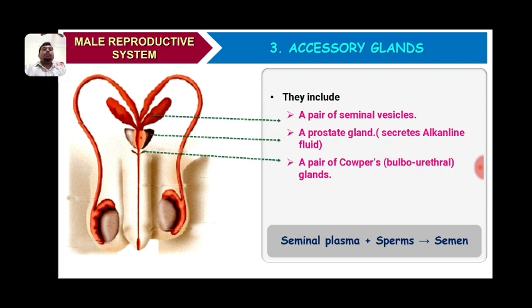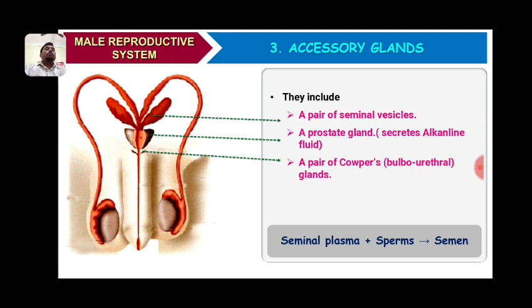The secretion of all these three glands is called seminal plasma, and this seminal plasma mixes with the sperm, because the sperms come from the testes through the accessory ducts, and these two combine and form semen.